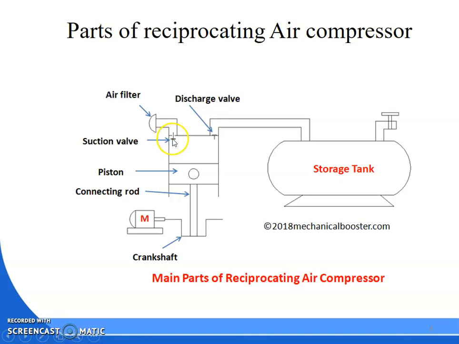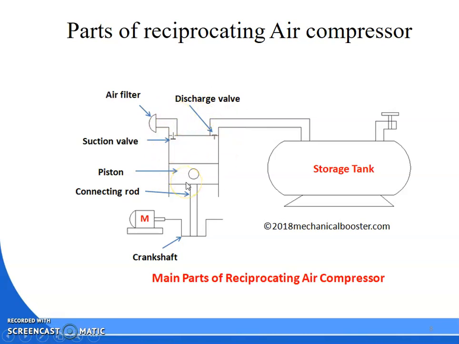See, the valve direction is downward, here the valve head is upward. That means these are known as one directional valves. It will be open in one direction. And how will it be open? There is no valve arrangement there. It will be open because of pressure difference. Because of pressure difference, this suction valve, and because of pressure difference, this discharge valve or delivery valve will be open and closed. That is known as one directional.